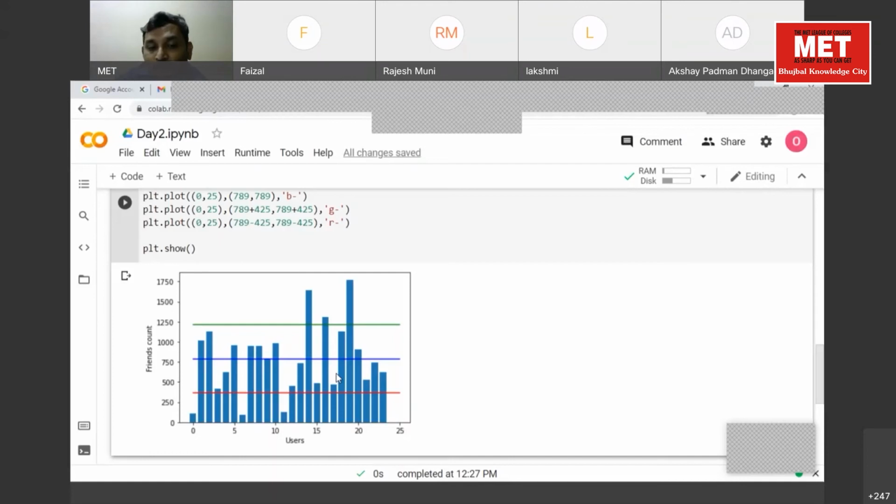Now, first question: what is the difference between Z-score and standard deviation? Could you repeat the question? What is the difference between standard deviation and Z-score?